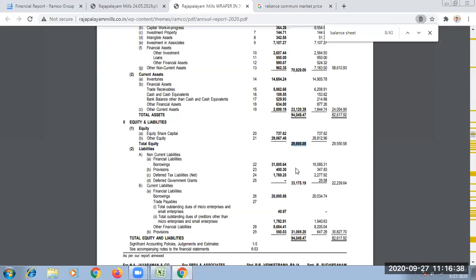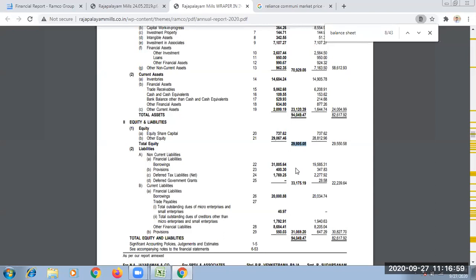Yes, sir. Other equity plus share capital put together is total equity, or you can call it total capital employed, or net worth of the business, or book value of owner's claim in the business, or just equity shareholder fund. There are so many names for this 29,805.08.